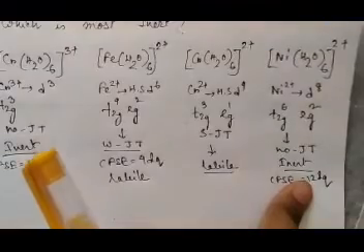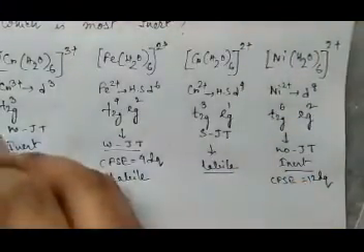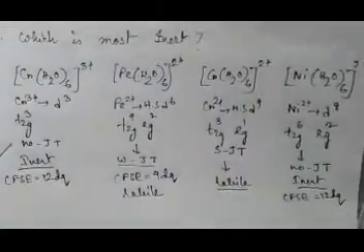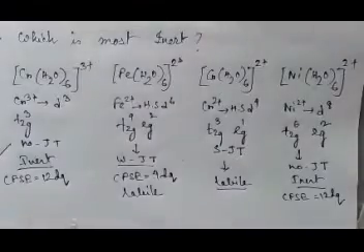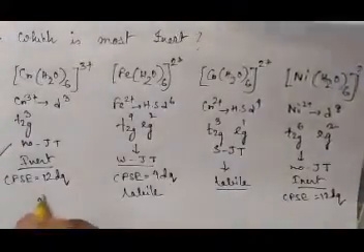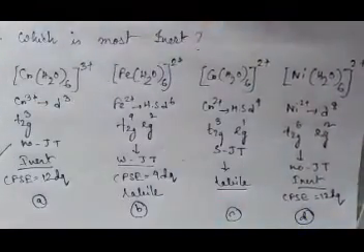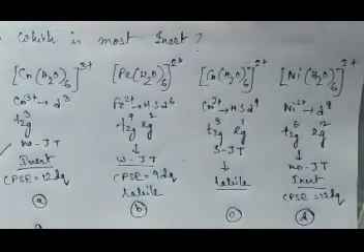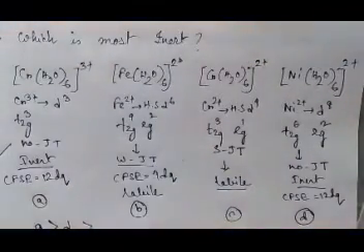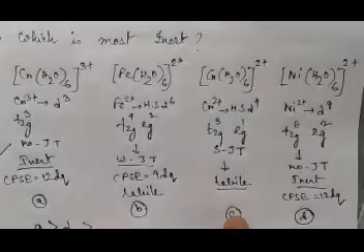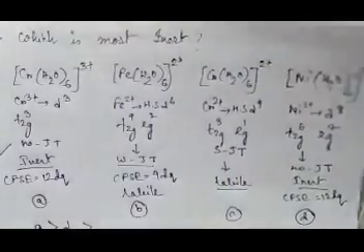Okay, so how will we arrange most inert? Already you found, right? This is the most inert. The question was which is most inert. So this is most inert. But if you have to arrange in order, then how will we do? If this is A, this is B, this is C, and this is D, then A is the most inert. Then which is inert? Then the D is inert. Then in these two labile, which is more labile? If strong Jahn-Teller means most labile, I told you, sorry.